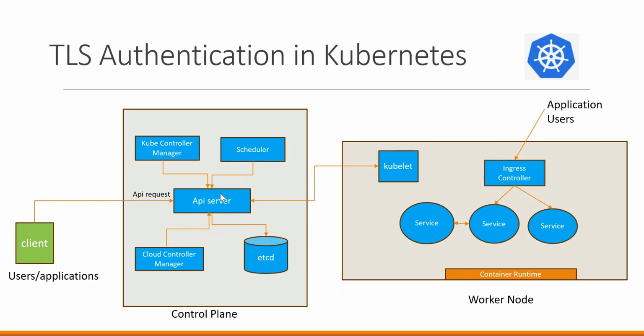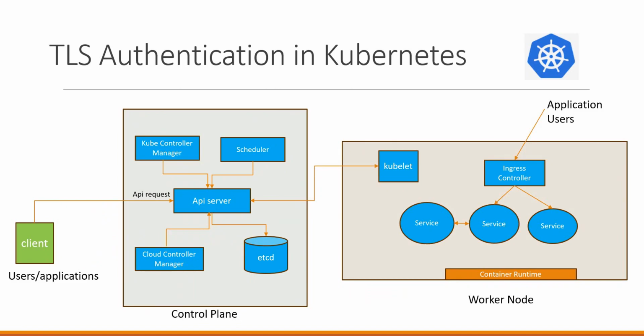In addition to the clients of the API server, other important components in the cluster are the Kube Controller Manager, the Scheduler, Cloud Controller Manager, and so on. They also interact with the API server. So these components also should use the client certificate which is signed by the certifying authority and which is configured as the client CA file in the API server configuration.